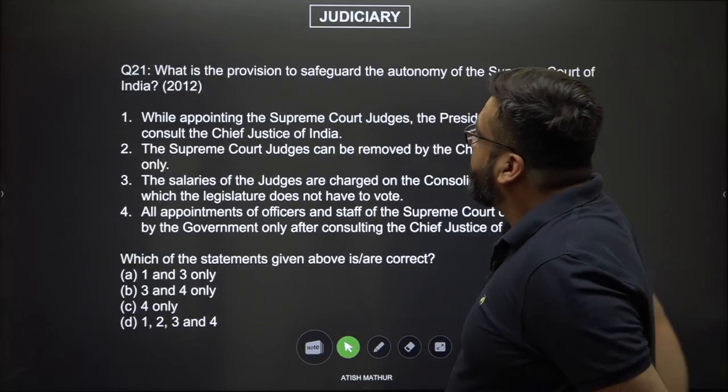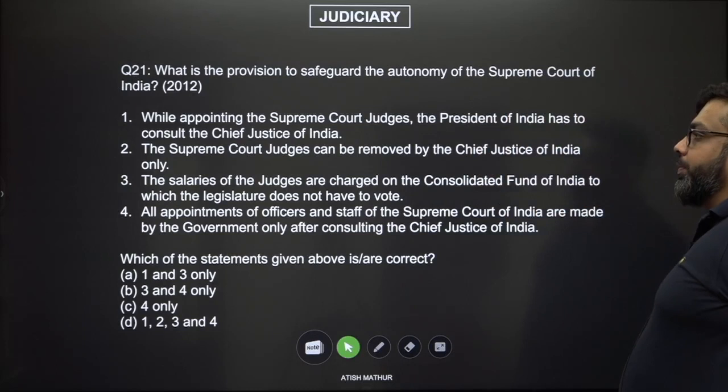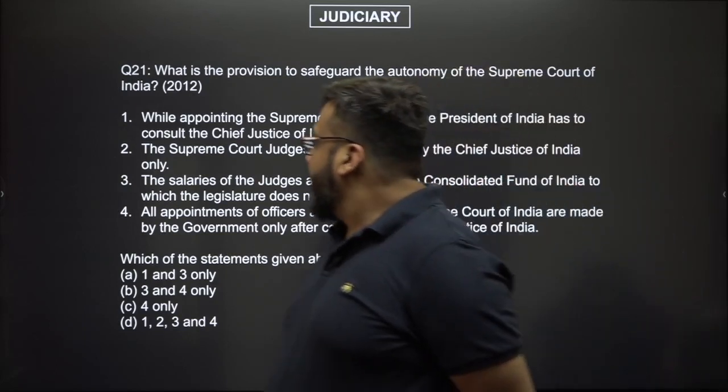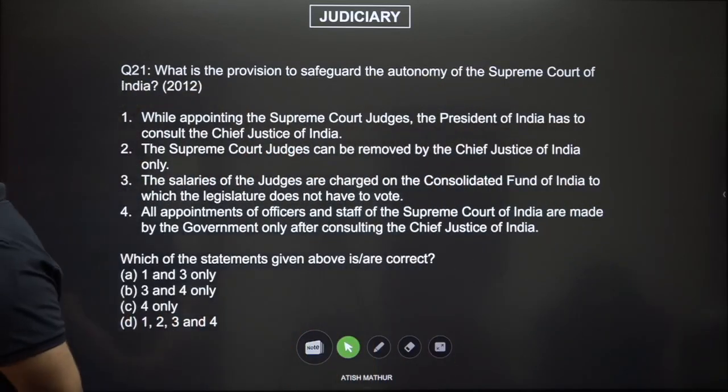Yeah. Which of the following is to safeguard the autonomy of the Supreme Court of India? While appointing Supreme Court judges, the President has to consult the Chief Justice of India. The Supreme Court judges can be removed by the Chief Justice of India only.